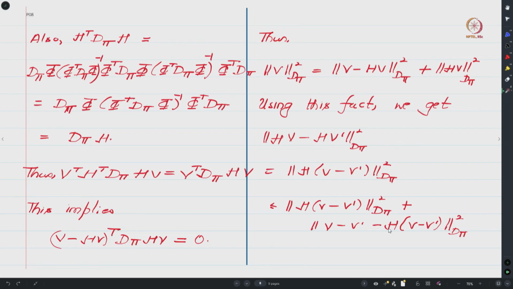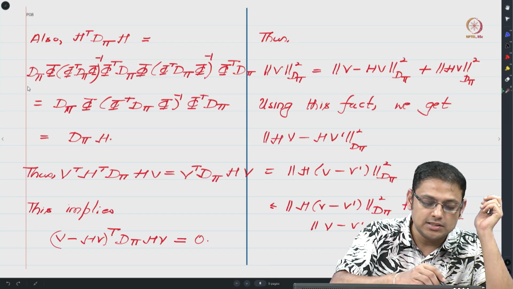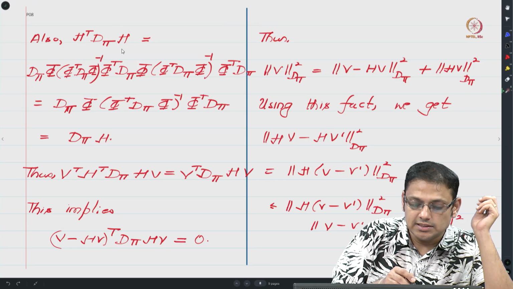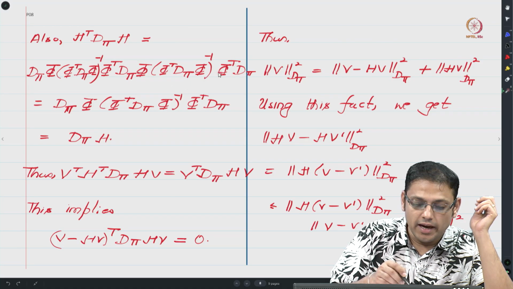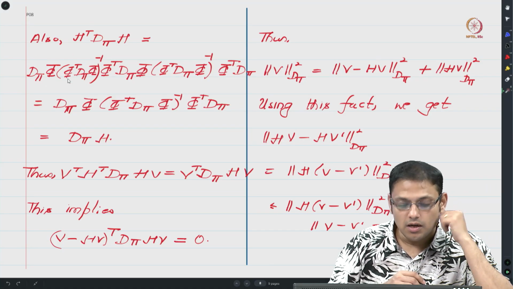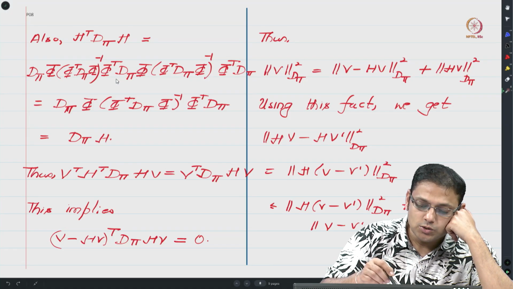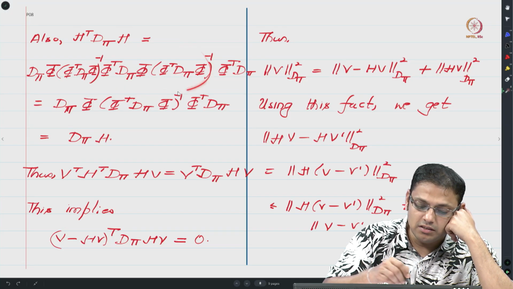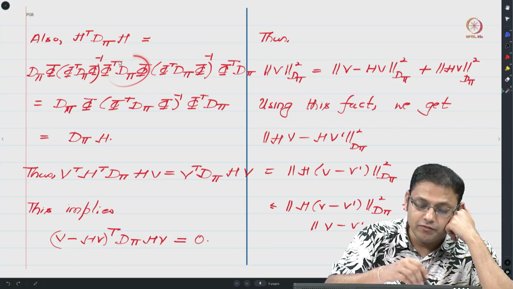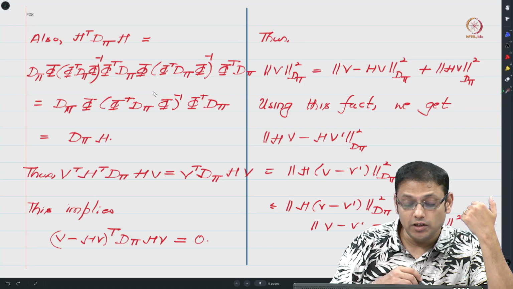And now if you recall the expression for H, we have H equals this expression over here, right, and hence H transpose will be this expression over here, and you have d pi in between. So you have d pi over here. So one can see that this expression will cancel off because you have phi transpose d pi phi and phi transpose d pi phi inverse over here.